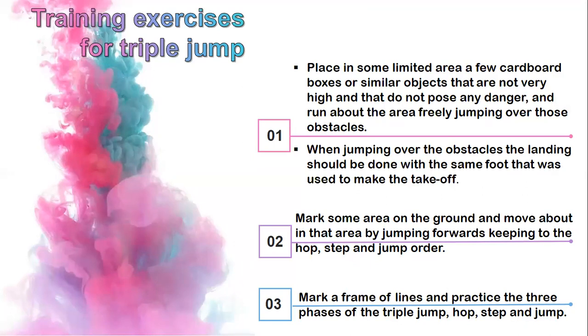Only in the third one they are telling, make a frame of lines. Sometimes it can be a circle, or a box shape, or a straight line. We can have that, and we practice these 3 methods, hop, step, and jump. The second one is also like that, having an area, mark on an area. So the second one we do using a big area. The third one we do using a line.